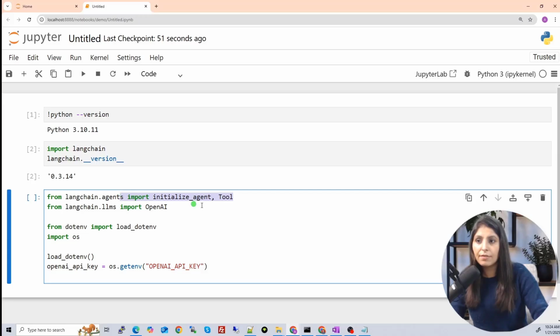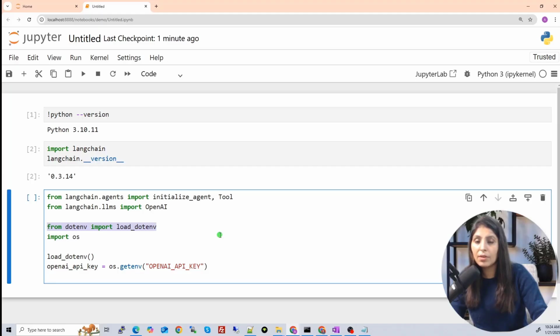The first line will help you to create the agent and to create the tools. From this package we are importing this, and with the help of this we will initialize the agent, and with the help of this we will create the tools. Then we are importing OpenAI because in today's tutorial we are going to use the LLM from OpenAI.